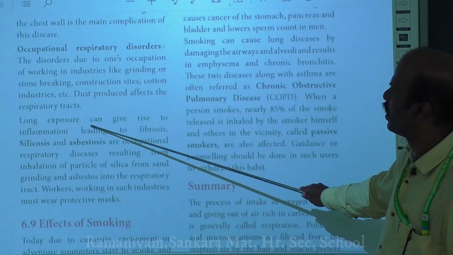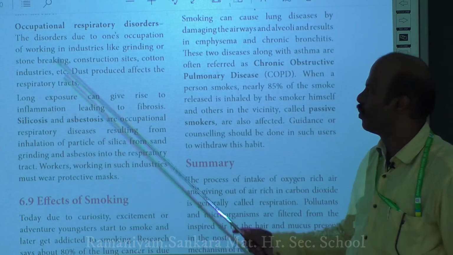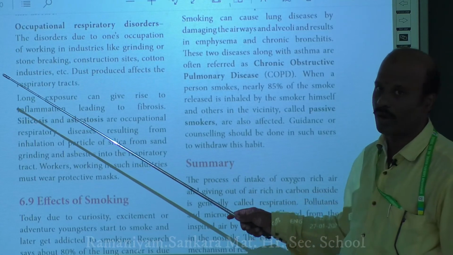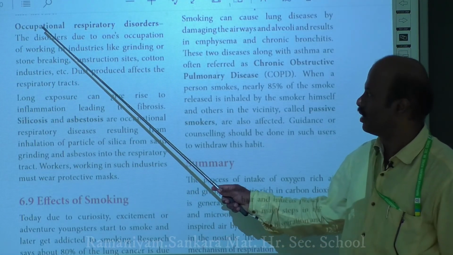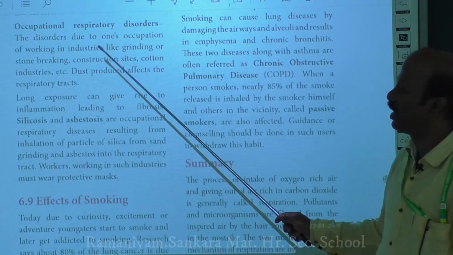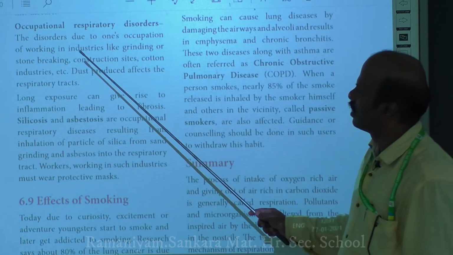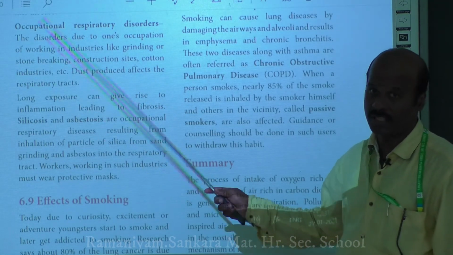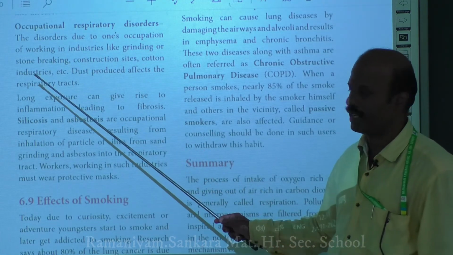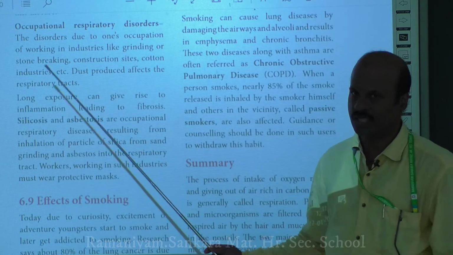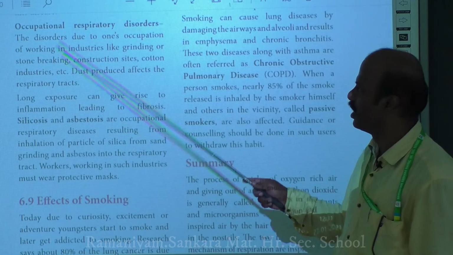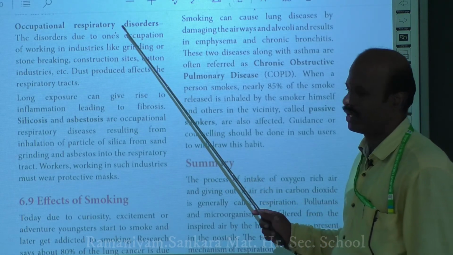Next is occupational respiratory disorders. What is meant by occupational respiratory disorders? It is a respiratory disorder that you acquire because of the occupation, because of the working environment. That is why we call this occupational respiratory disorders. What are the working areas where you may get this type of disease? When you work in industries like grinding or stone breaking, construction sites, cotton industries, etc., you may get this type of disorder.